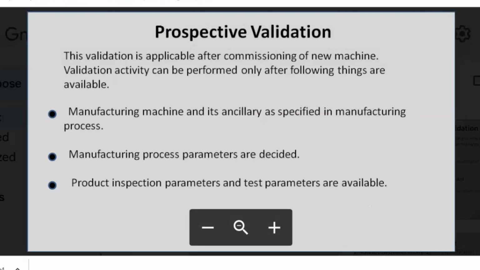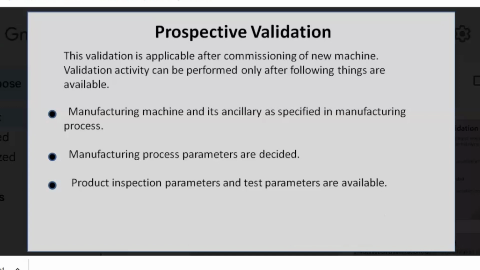If you have a machine in the launching stage, you should initially have the machine specification available, and the machine you are going to launch should conform to that specification. Then you should have the ancillaries available along with the machine, as per specification. Then machine parameters, process parameters, quality parameters, and product test parameters. With these resources available, you can go for the prospective validation.